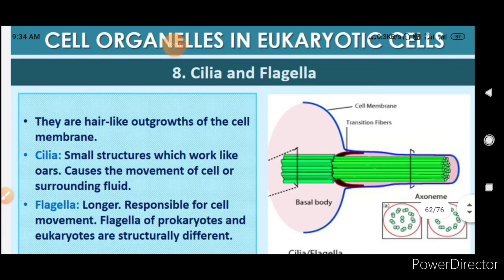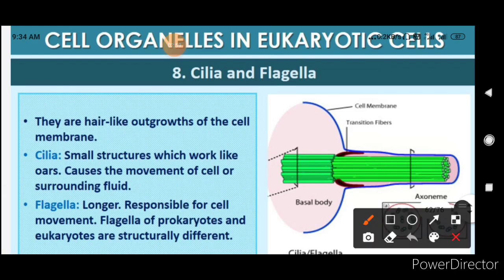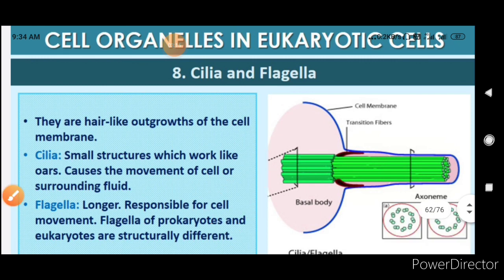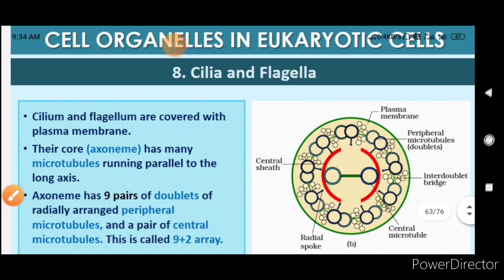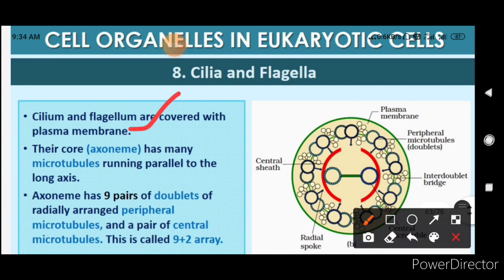So what are cilia and flagella? They are hair-like outgrowths of the cell membrane. Cilia are small structures which work like oars, causing the movement of the cell or surrounding fluid, and flagella are longer, responsible for cell movement. Flagella of prokaryotes and eukaryotes are structurally different. Now, on the structure: the cilium and flagellum are covered with the plasma membrane. Their core axoneme has many microtubules running parallel to the long axis.